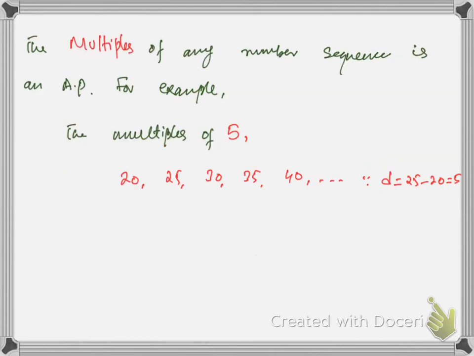The next very important sequence of AP is the multiples. The multiples of any number sequence is an AP. For example, the multiples of 5.